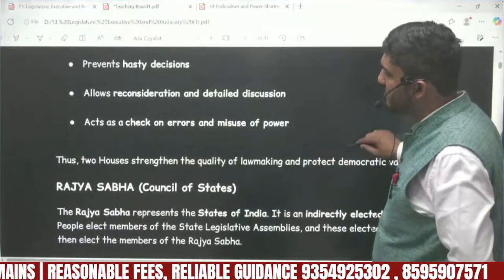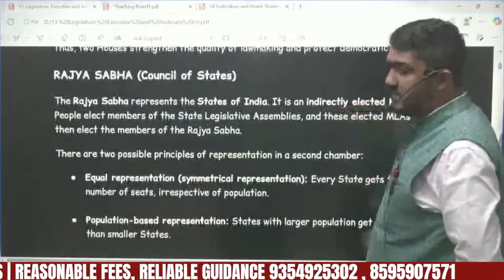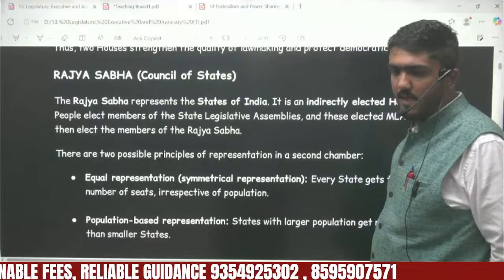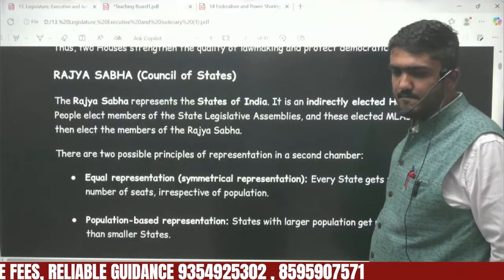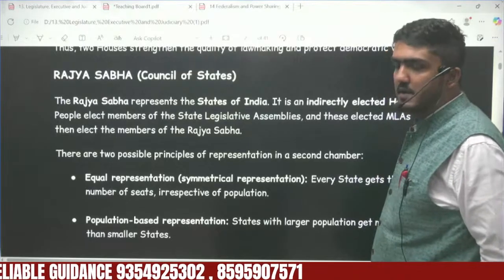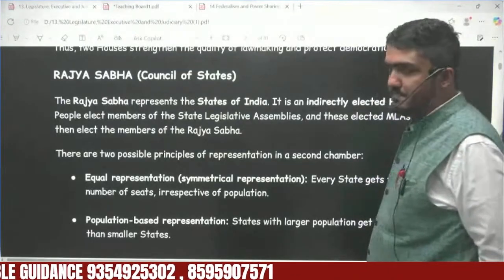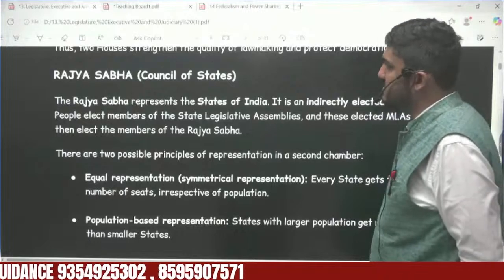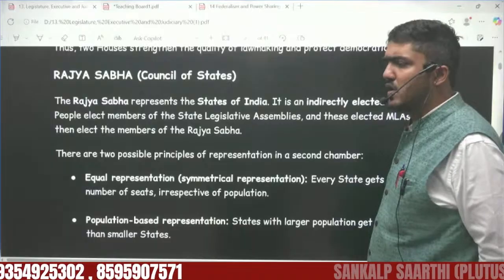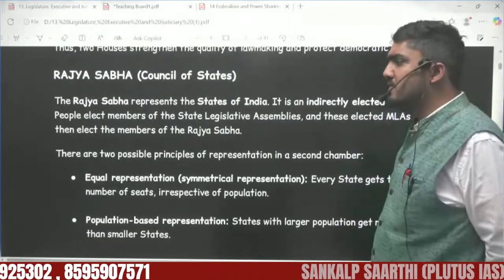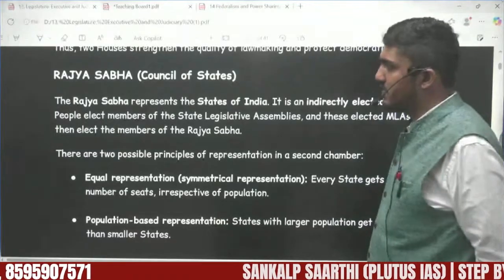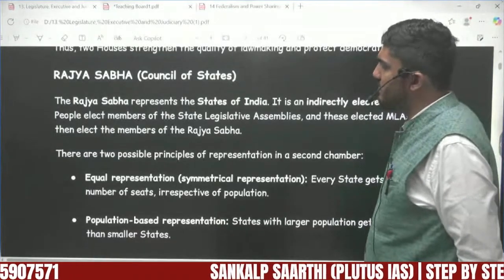Sir, specifically, who decides whether there will be unicameralism or bicameralism in a state? That is decided by Parliament. Parliament decides this by a simple ordinary bill. The second house in a state can be created or dissolved by a simple bill, which is not at all difficult to make.